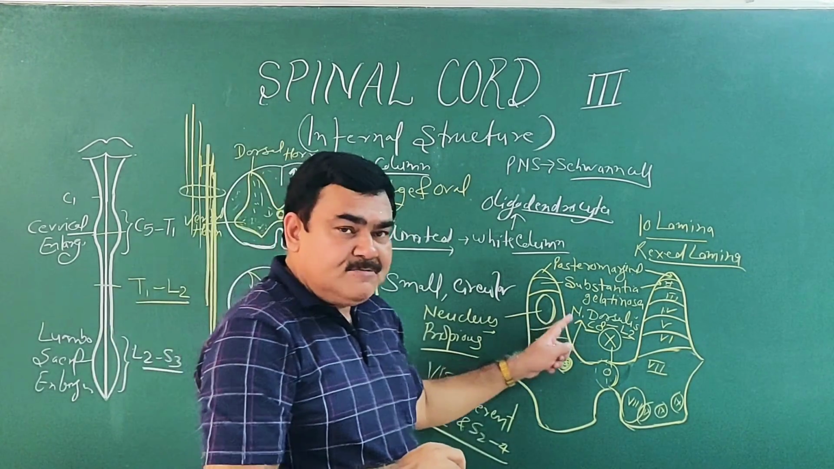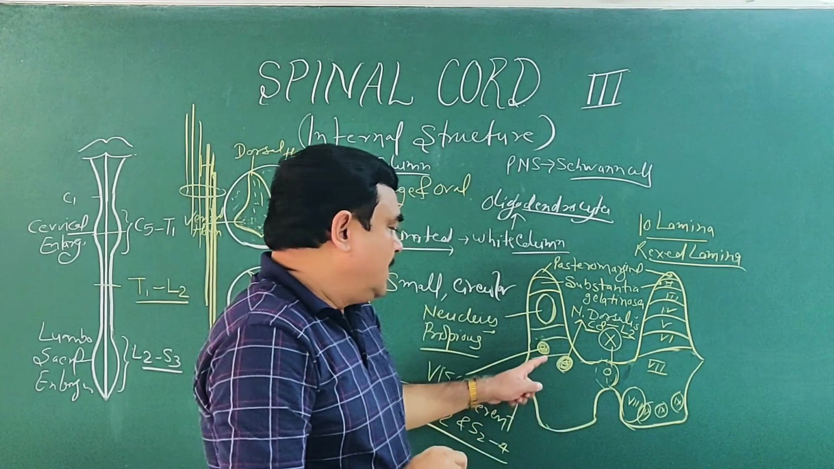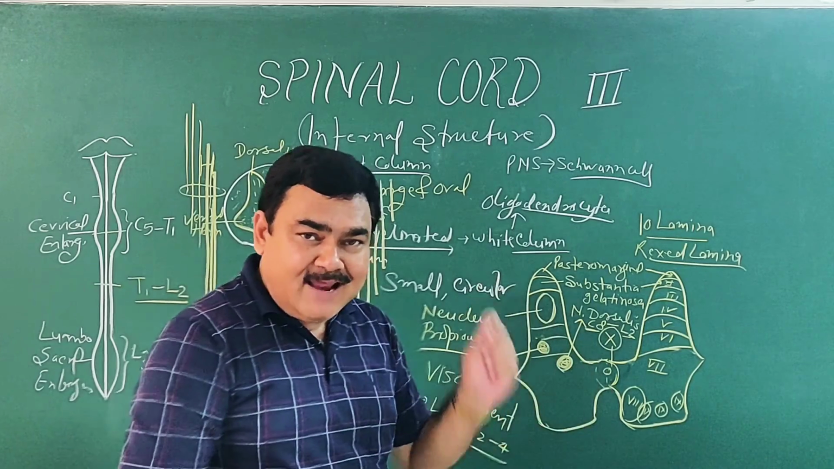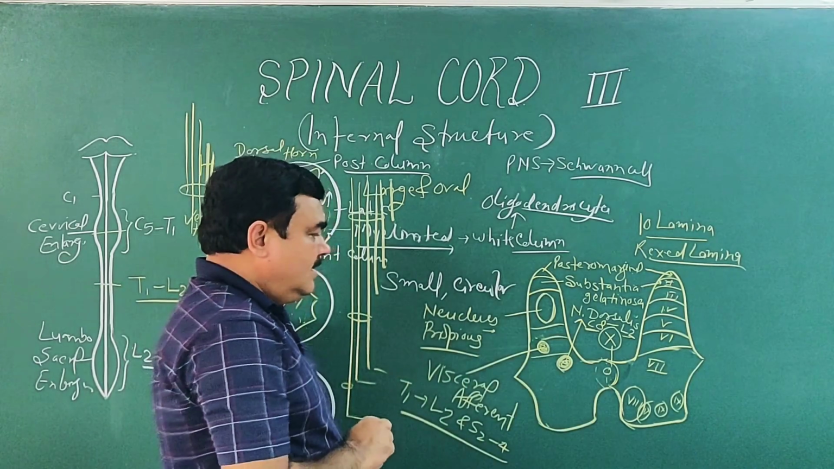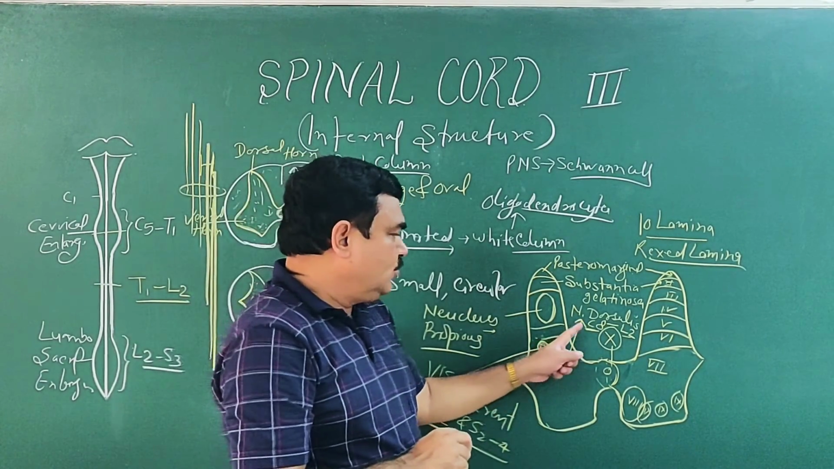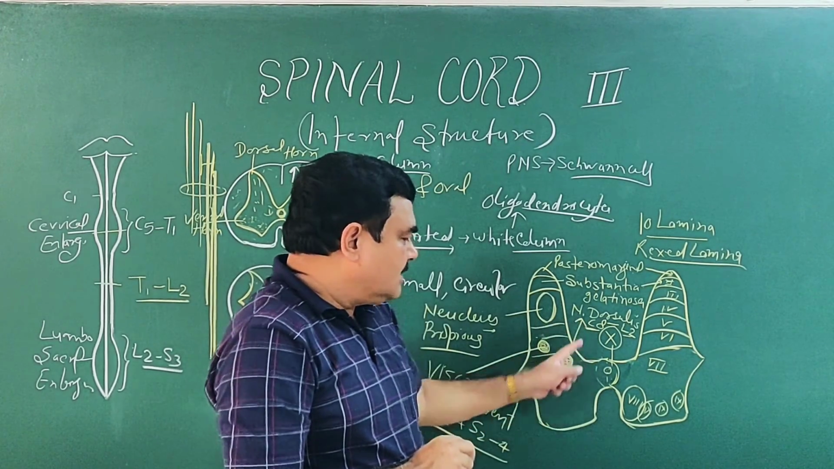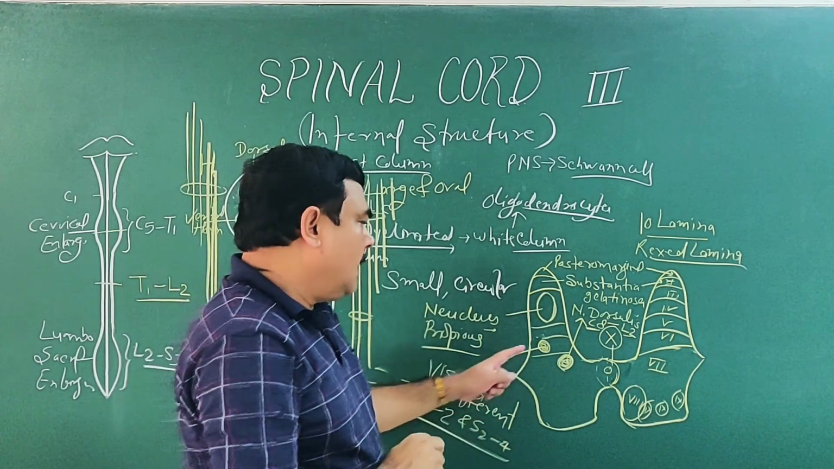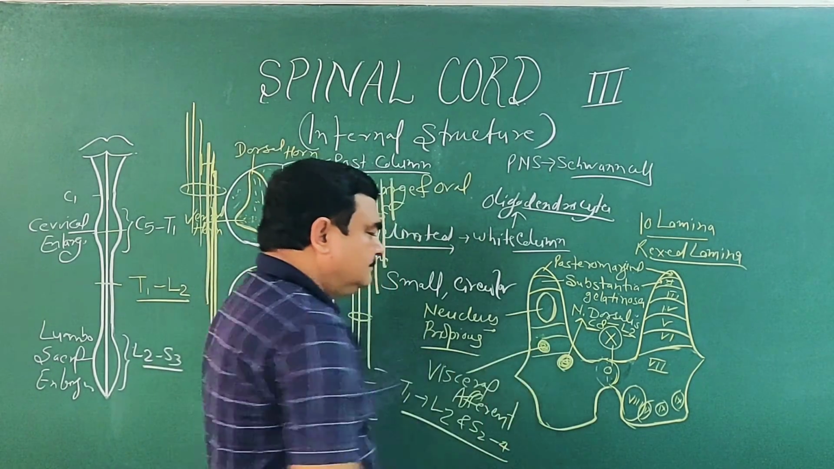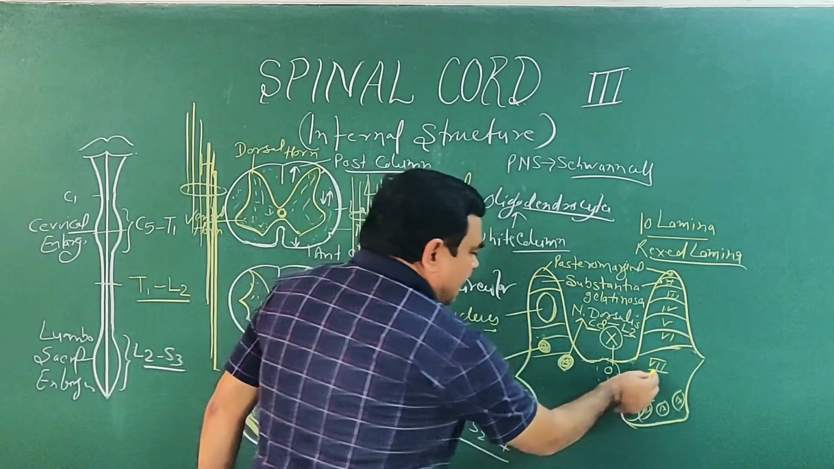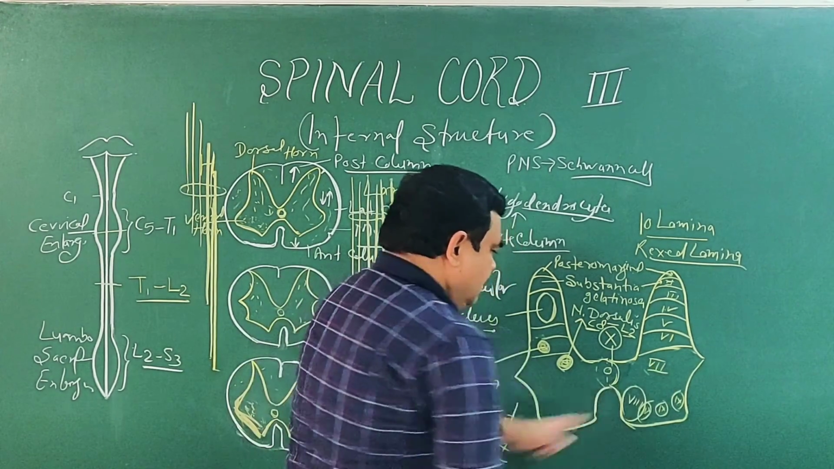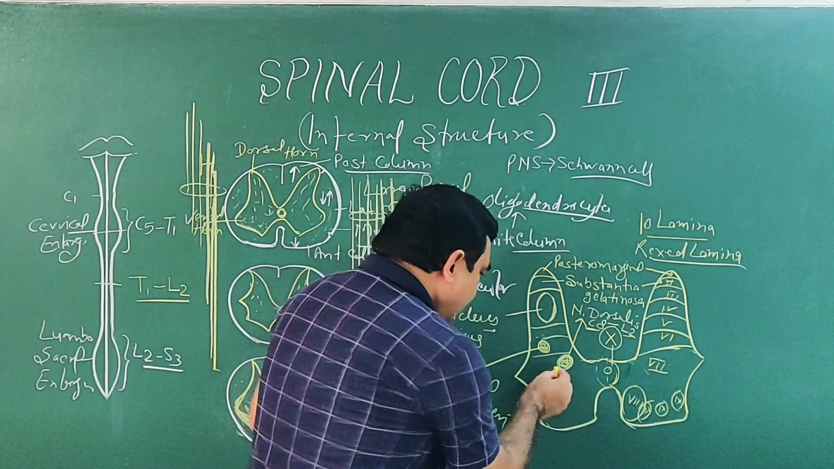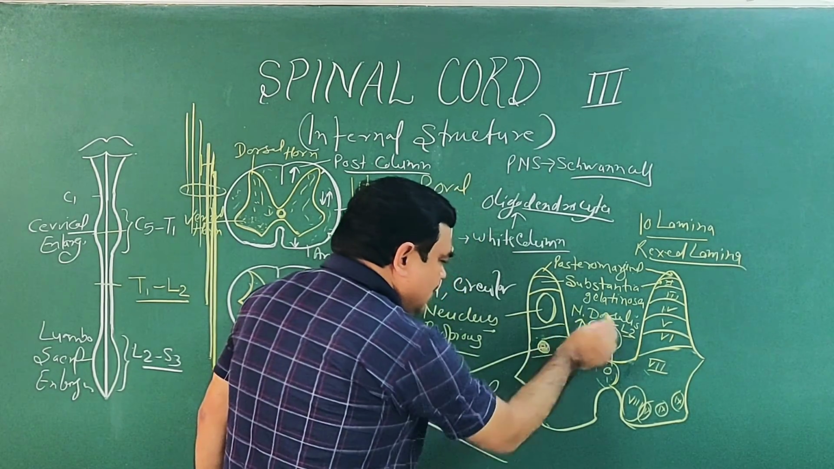and it is responsible for sending fibers to the posterior spinocerebellar tract. That is, proprioceptive information goes to this. This is nucleus dorsalis, or Clark's column. This is the region of the 7th lamina, present in Clark's nucleus, dorsal nucleus, and nucleus dorsalis.